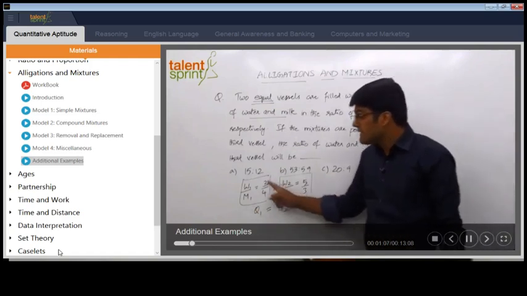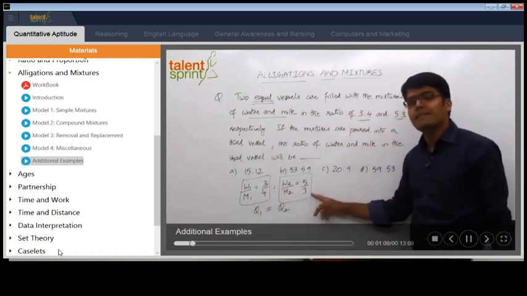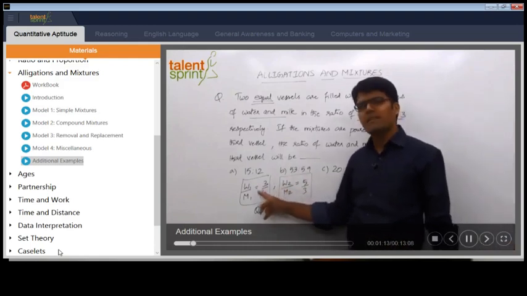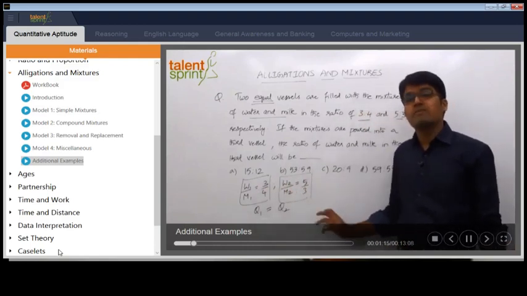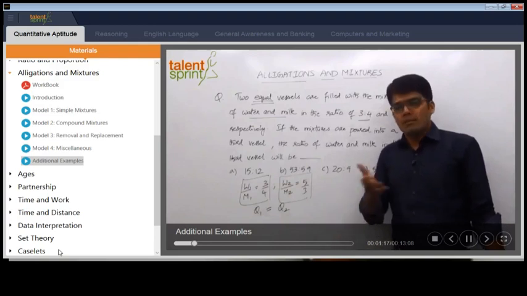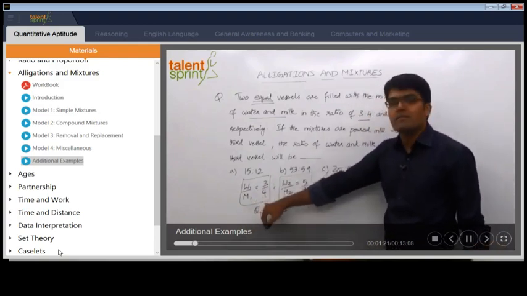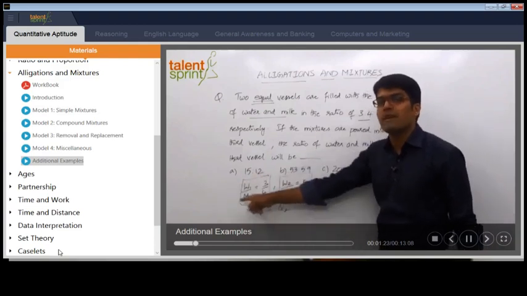Well, this is 3x and 4x, this is 5y and 3y. It's not x and x in both the cases. You getting the point? Here we use the variable x, here we use the variable y. So the point is total quantity is equal, but the quantity of vessel 1 is divided into 7 parts, of which 3 parts are water, 4 parts are milk.